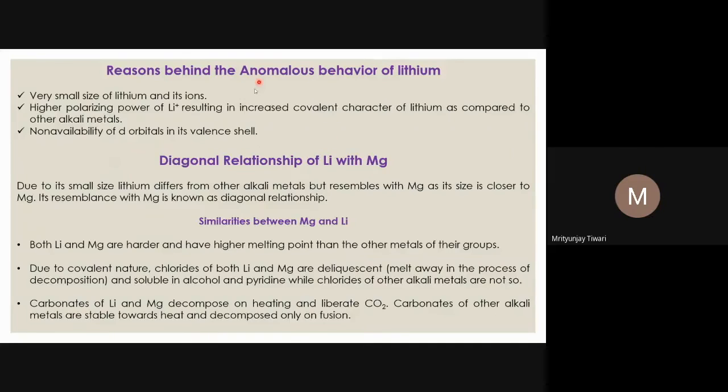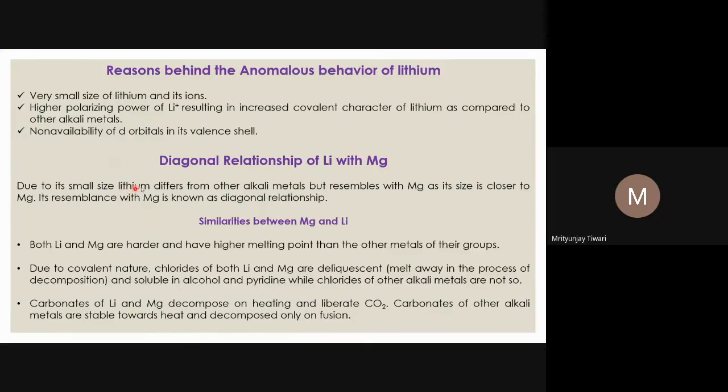Now, we see that lithium's behavior and its compounds' properties depart from the properties of the other alkali metals, but its properties are much closer to the properties of magnesium, and this we call the diagonal relationship.